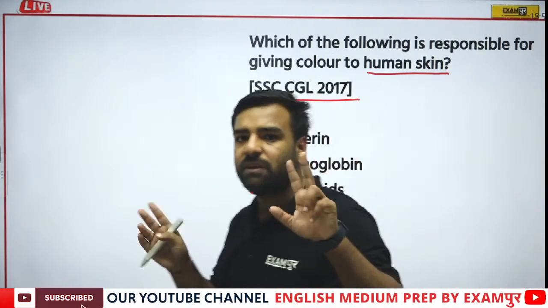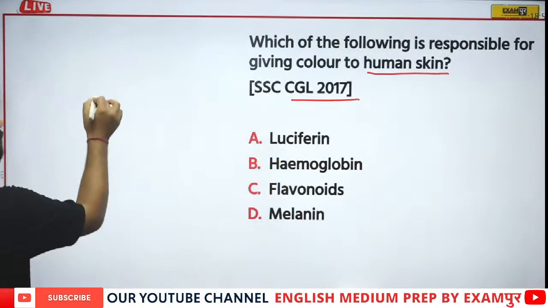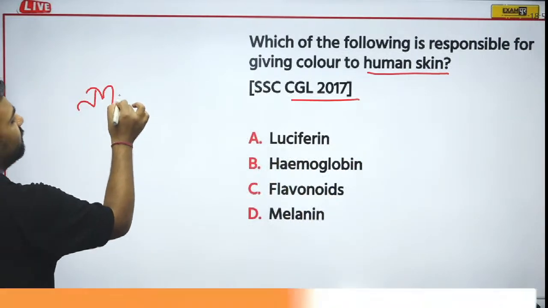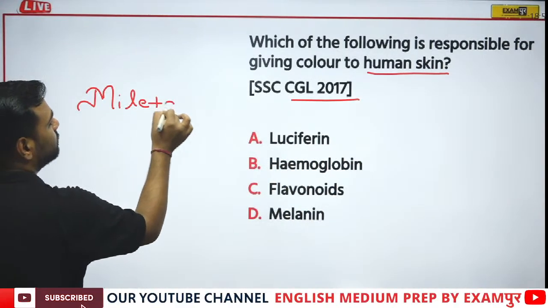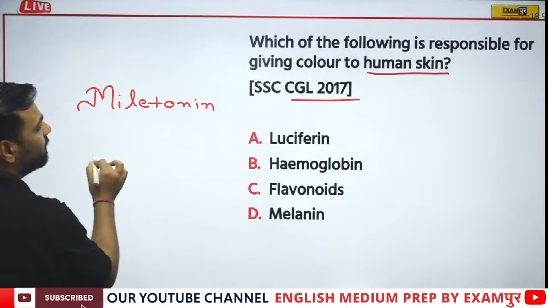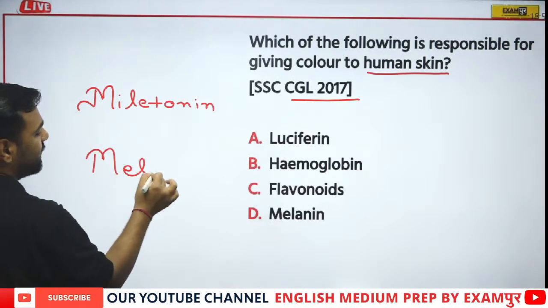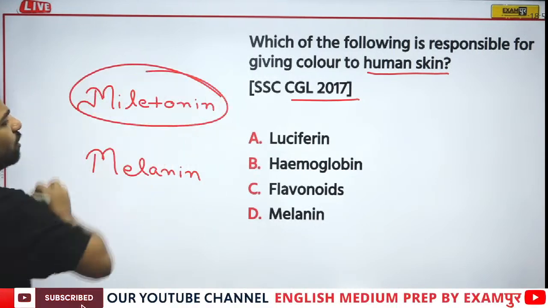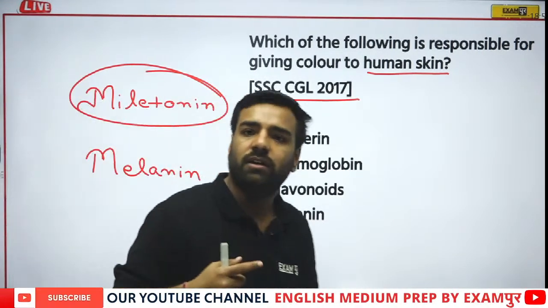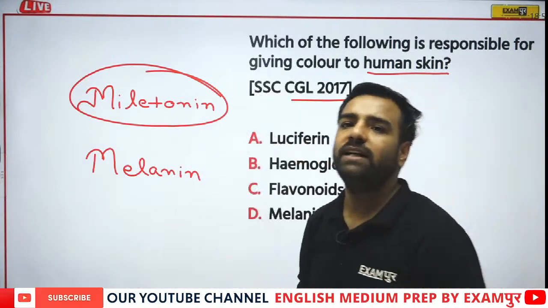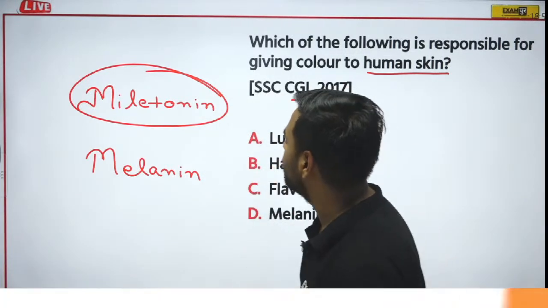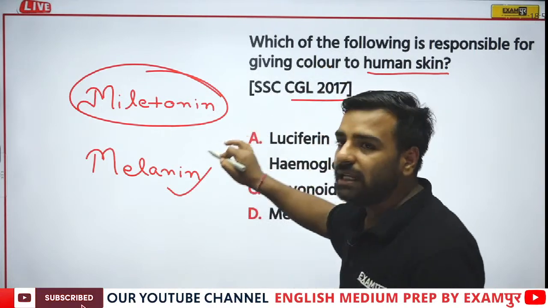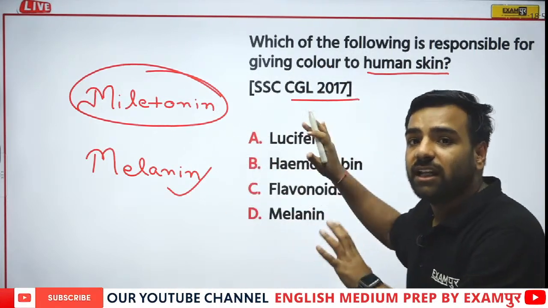Now there's a difference between both the terms. Let me write for you all. Please do not get confused in this melatonin and melanin. These both the things are different, totally different. Melatonin is actually controlling your biological clock, correct? And yes, Nikita, that's awesome. Your answer is totally correct. Here, melanin is actually controlling the color of your skin.